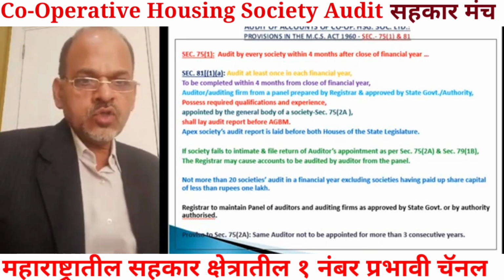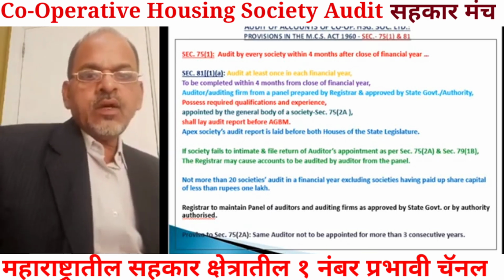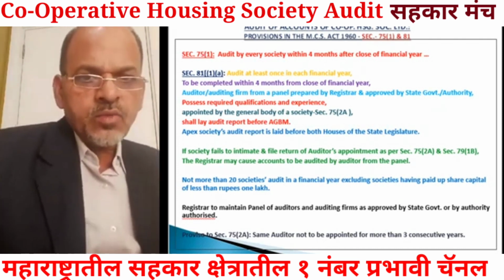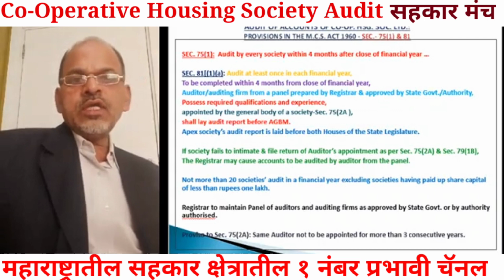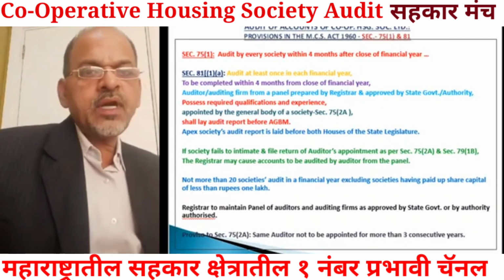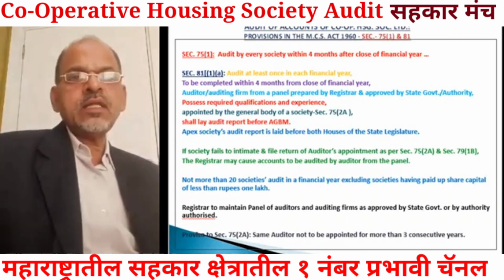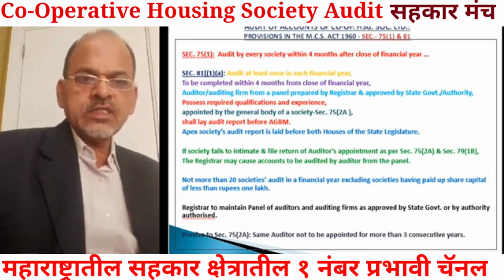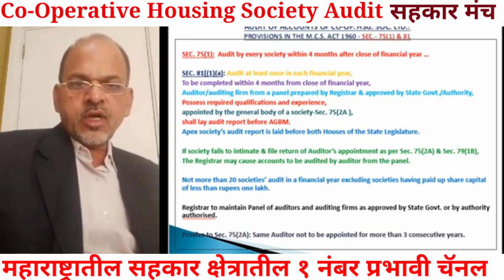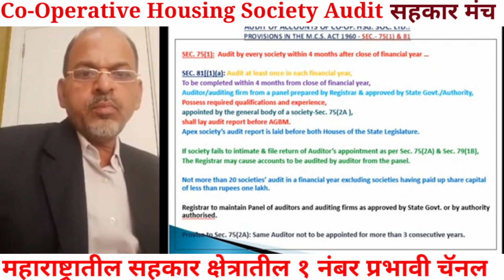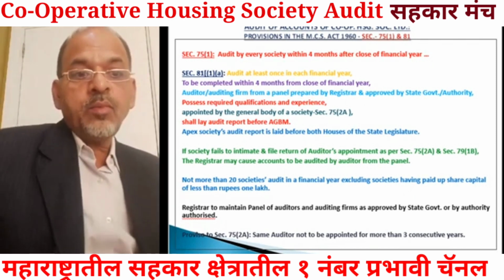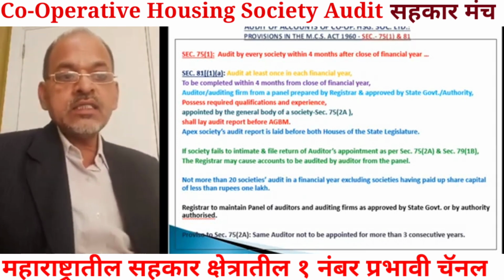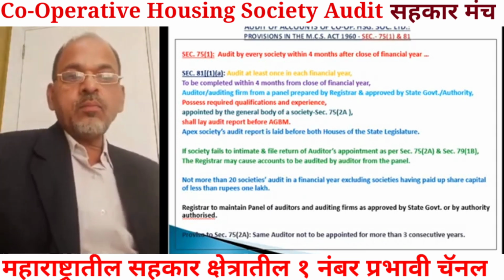Now, for this purpose, the auditor is required to be appointed who is on the panel prepared by the registrar and approved by the state government or authority authorized by the state government. That is why it is the responsibility of the registrar to maintain a panel of auditors and auditing firms as appointed by the state government or by authority authorized by the state government.